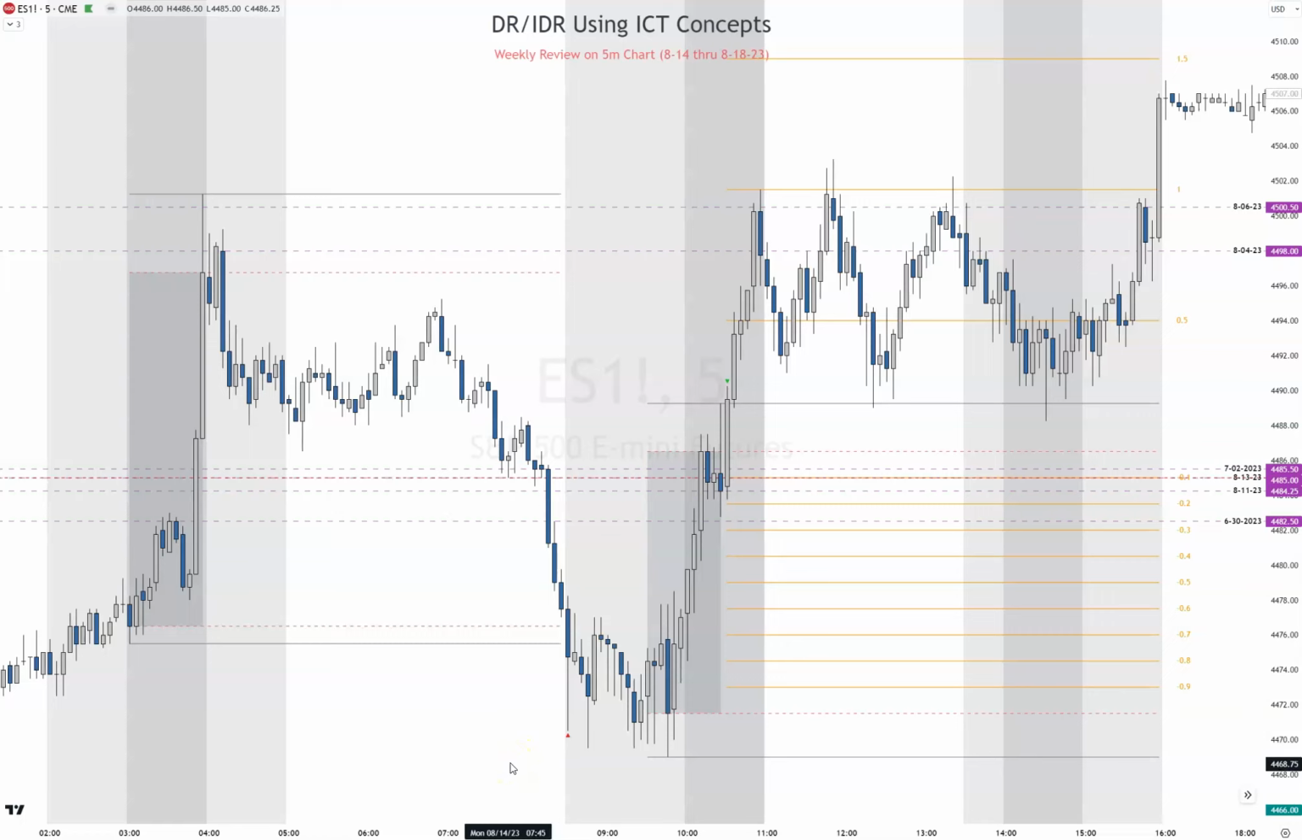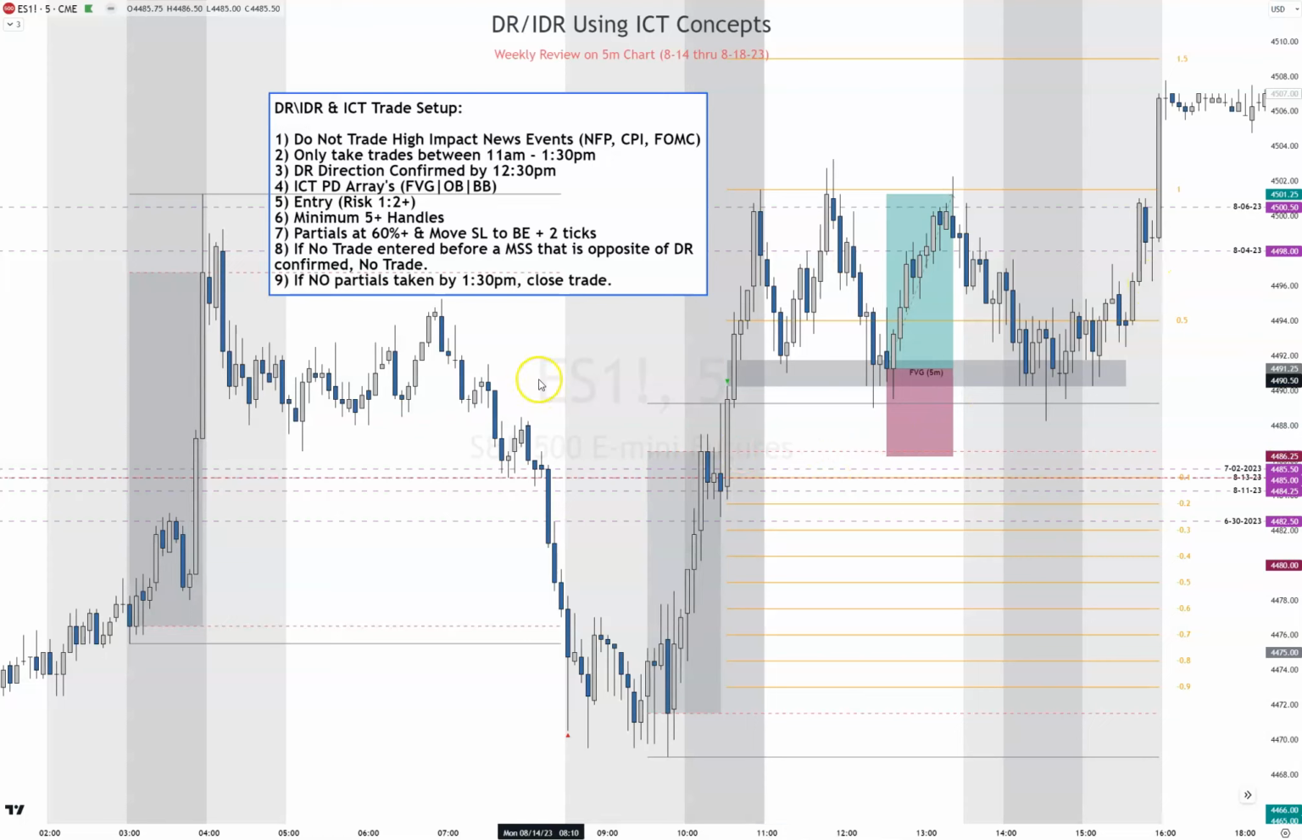Today I want to do the weekly review for DR, IDR using ICT concepts on the 5-minute chart for August 14th through August 18th. Let's put up our rules and all the markups. We do not trade high impact news events. During the event we don't trade, right? We trade before or after on certain events, but we don't trade while it's occurring.